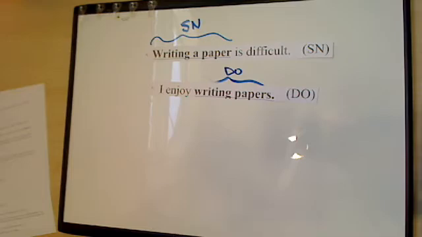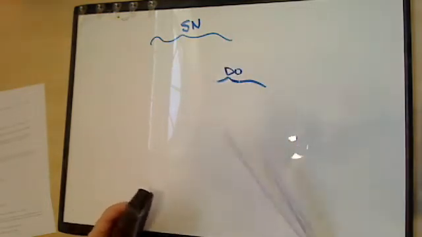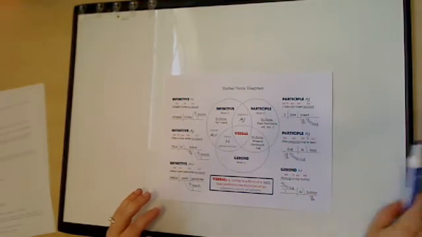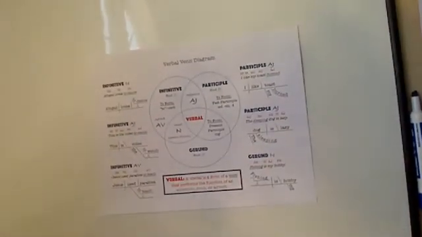Now we're going to look at something called a Venn diagram. And if you don't know what a Venn diagram is yet, you might need to pause the video and get a brief explanation from Mom. But basically, and this is going to be too far away. Let's see if I can get closer. That's not too bad, hopefully.